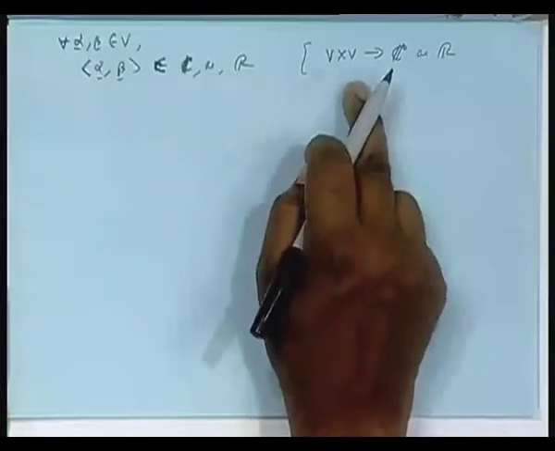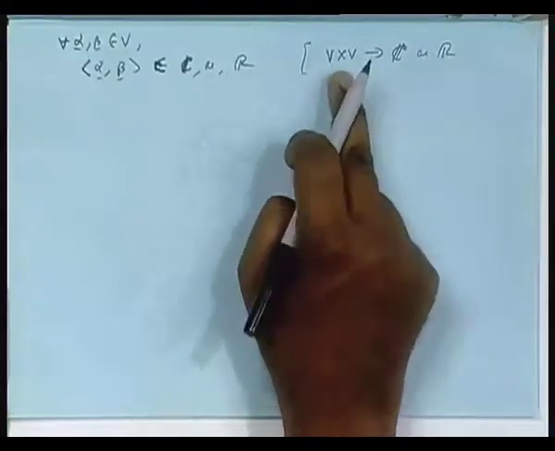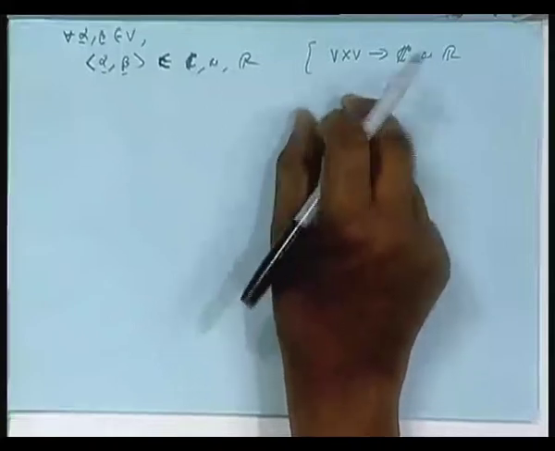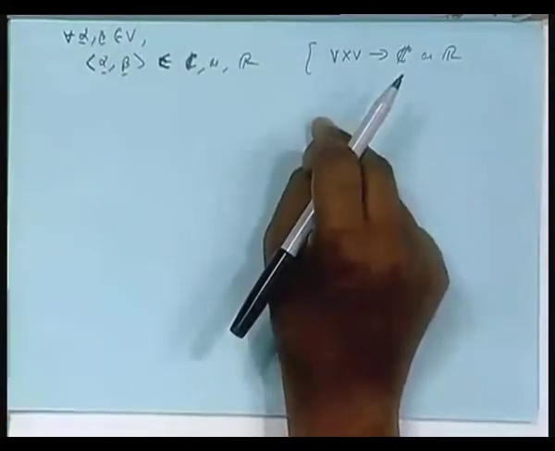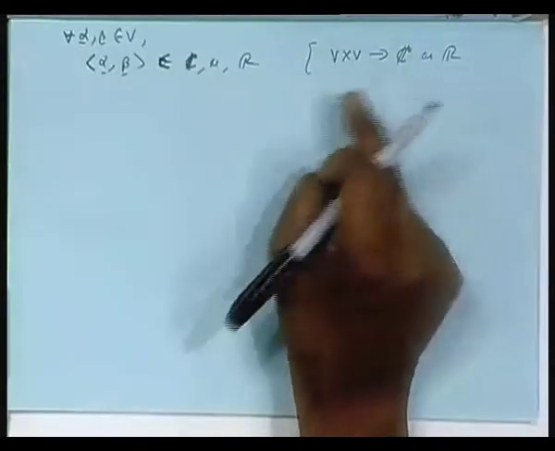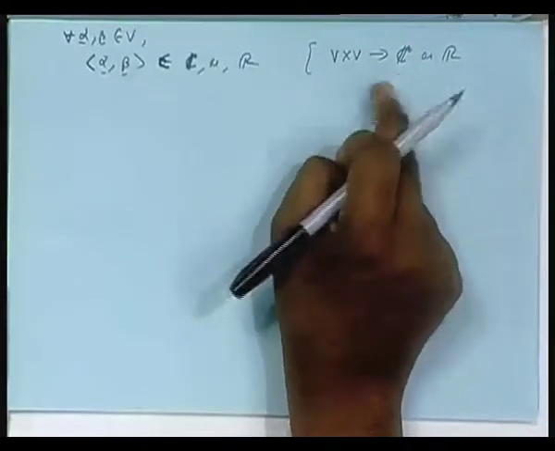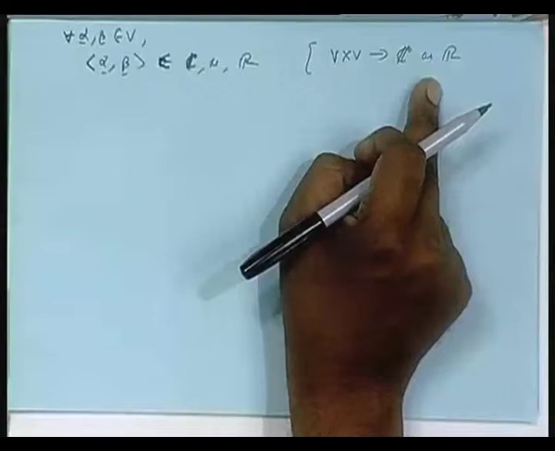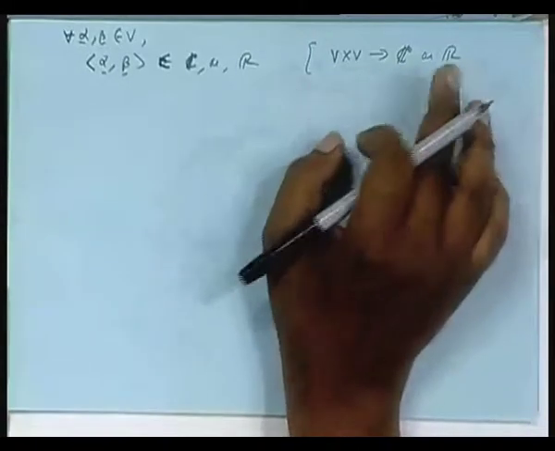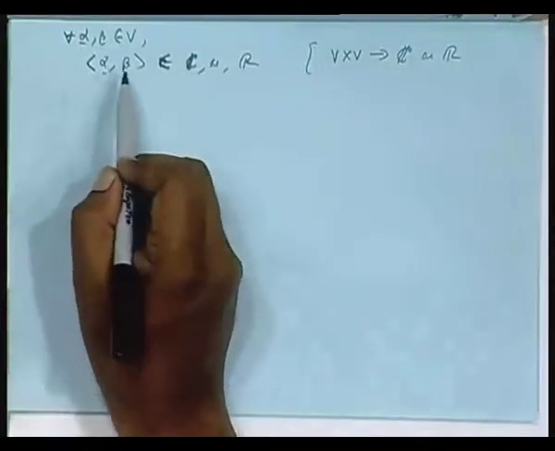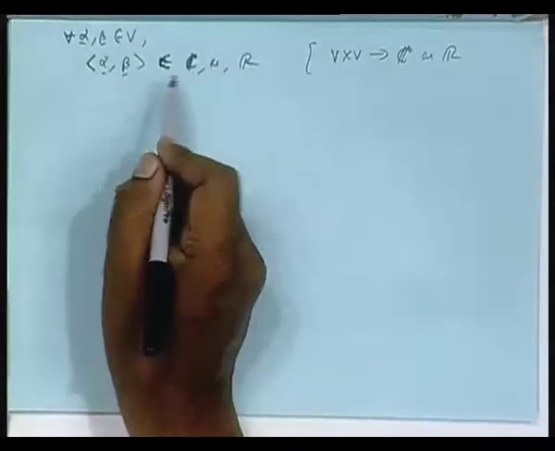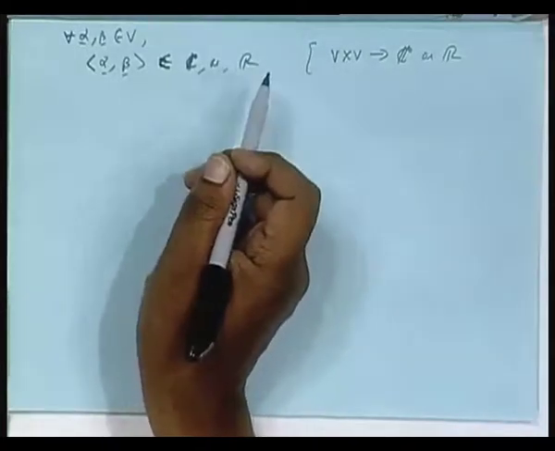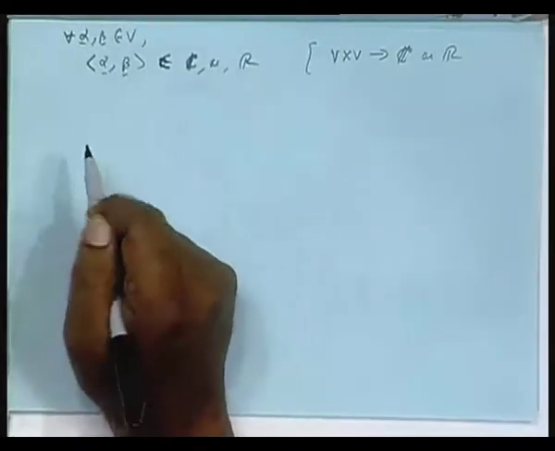V cross V. Take one element from V, call it alpha, take another element of V, call it beta. For any pair alpha beta, on every pair alpha beta, you define a scalar number. You map it to a scalar number, which is complex or real, depending on the field you have chosen. Okay. If you do not understand this, it means this inner product will give you a number, a scalar number, which could be a complex number or real number, depending on whether you are dealing with complex field or real field. But then it should satisfy some basic properties, axioms.